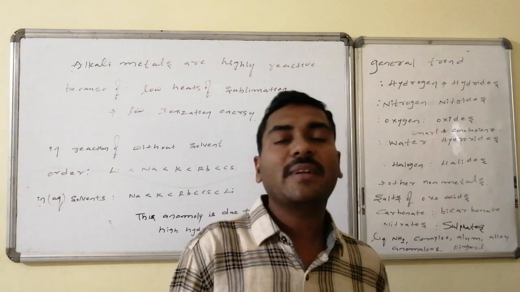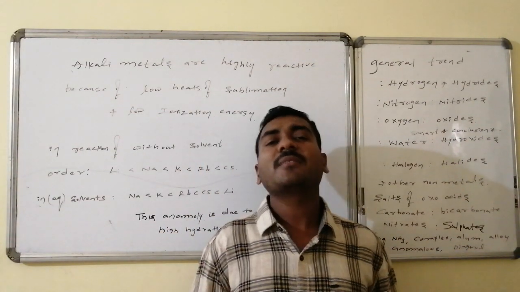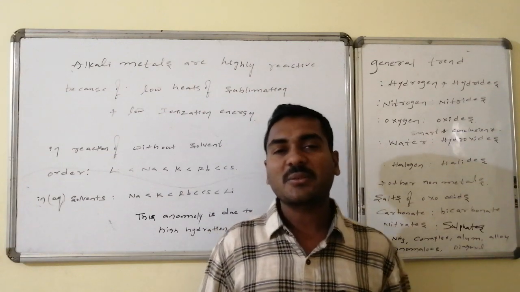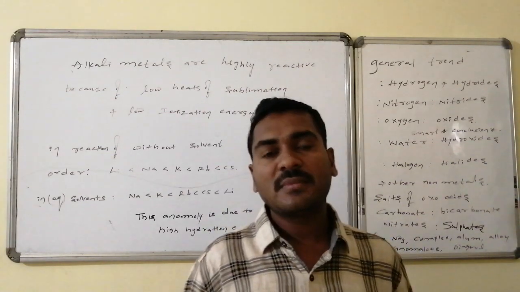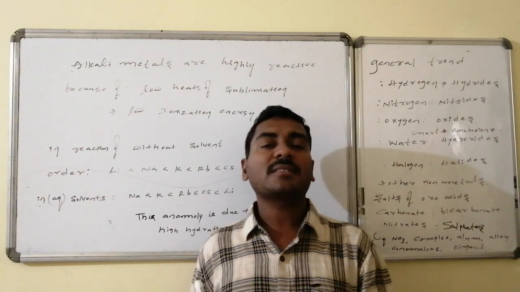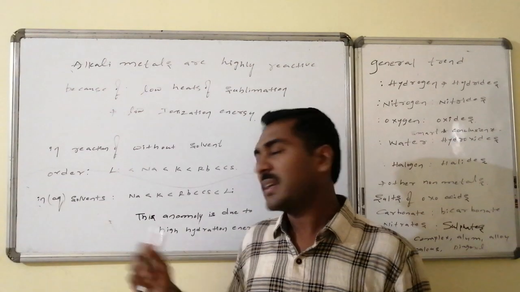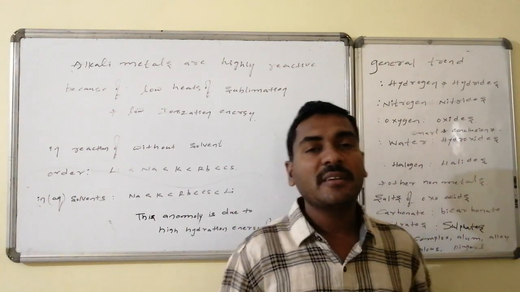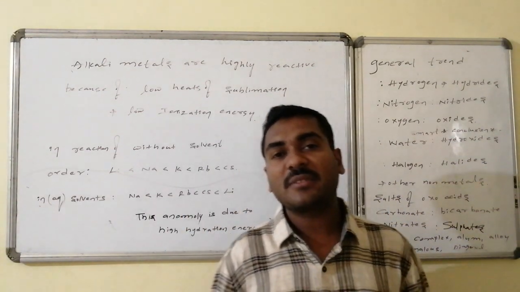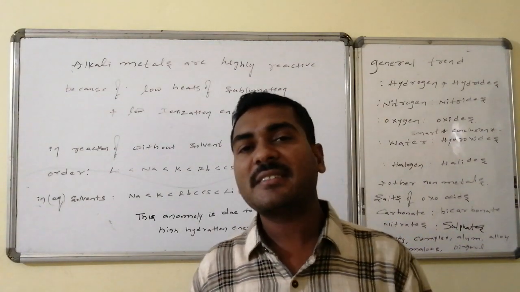Whereas if it is a solvent like water especially, generally we perform other things in water. In one or two cases alcohols are also there. In solvents like water, the reactivity maintains a different order. Here the least reactive is sodium, then potassium, rubidium, cesium. But the highest reactivity is present for lithium, because lithium has higher hydration energy.